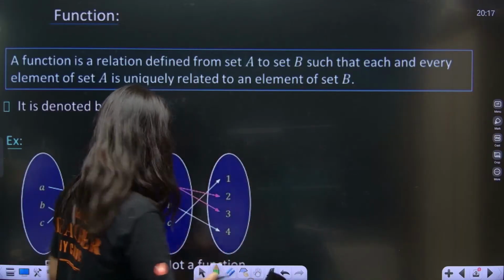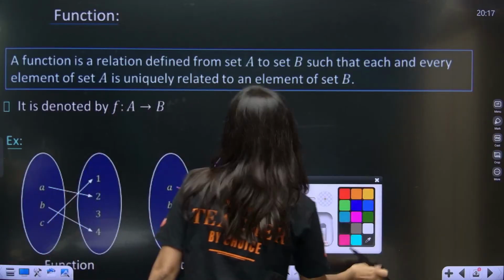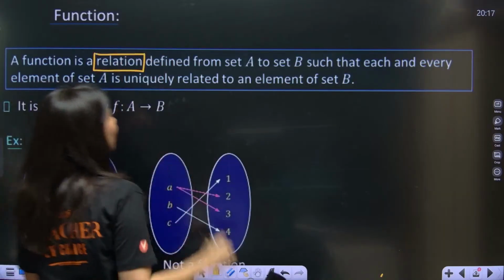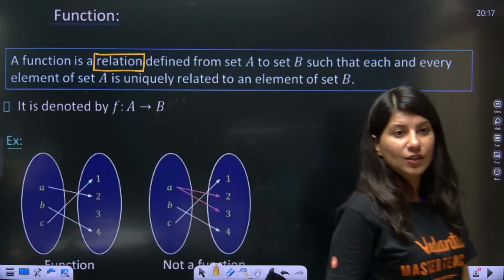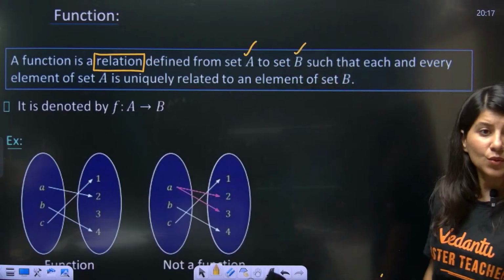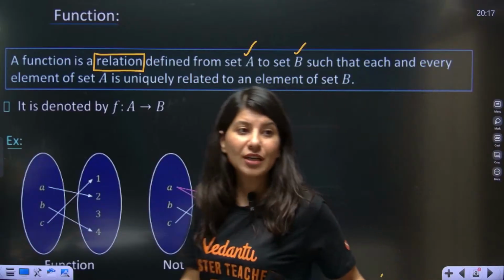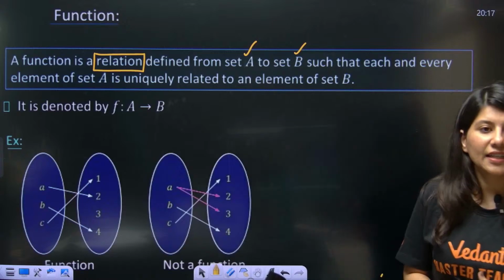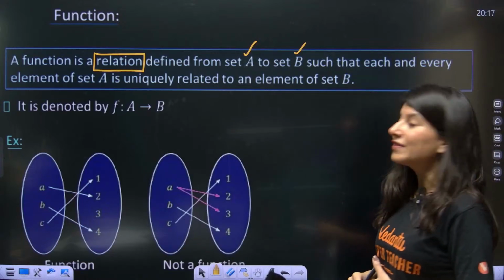If you see this definition, you will realize that function is a relation defined from set A to set B, such that each and every element of set A is uniquely related to an element of set B. Understand?